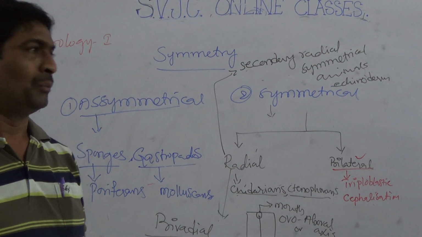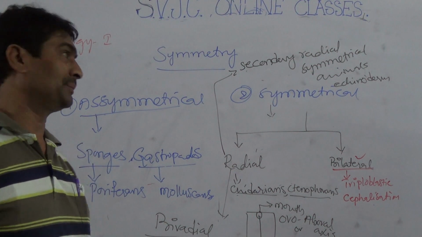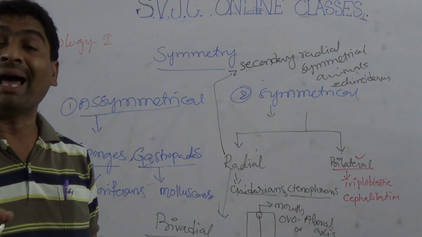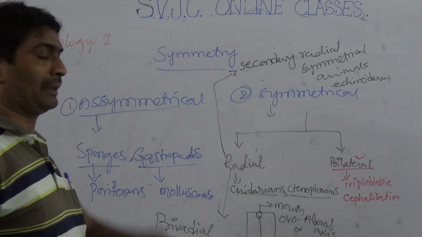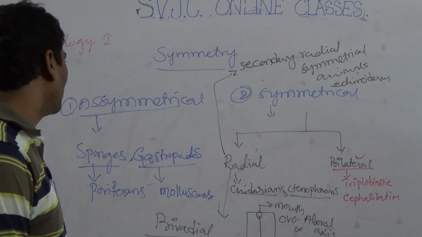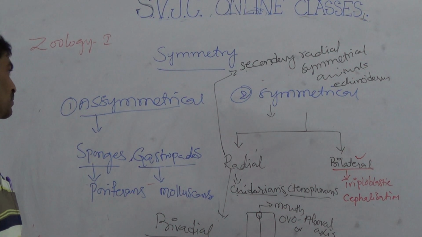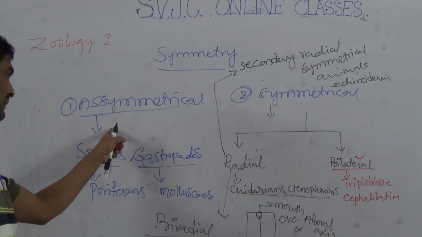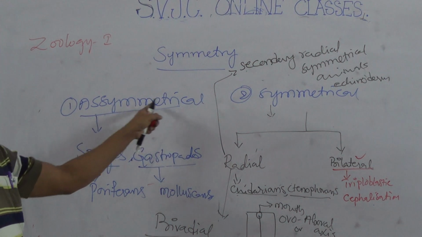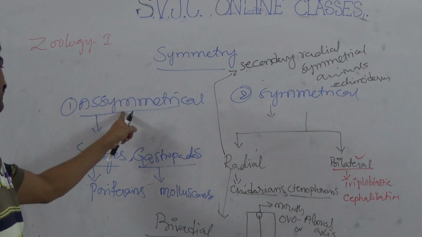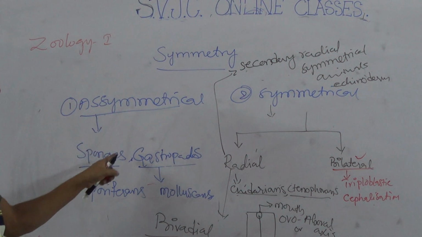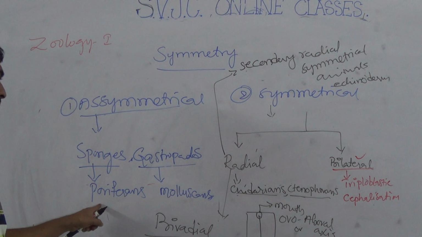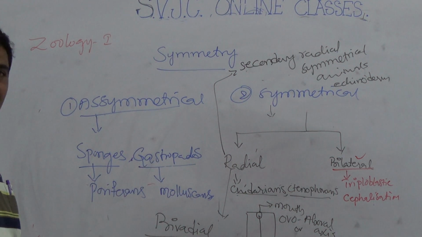The main important function is the balancing of organisms. The organism balancing phenomenon is called symmetry. So this is about symmetry information: asymmetrical and symmetrical. Asymmetrical means animals cannot be cut into two equal parts. Best examples of asymmetrical: sponges and gastropods. Sponges belong to poriferans, gastropods are molluscans.